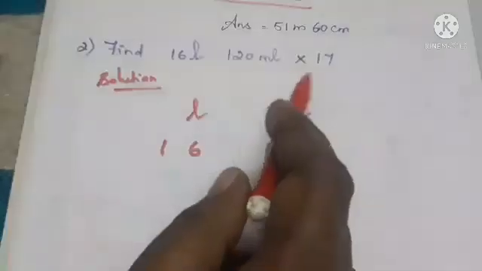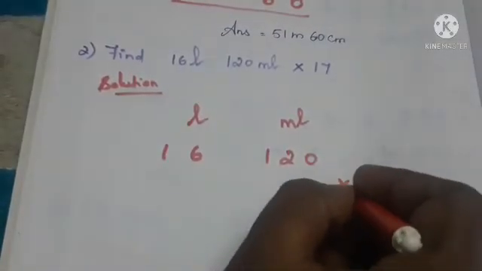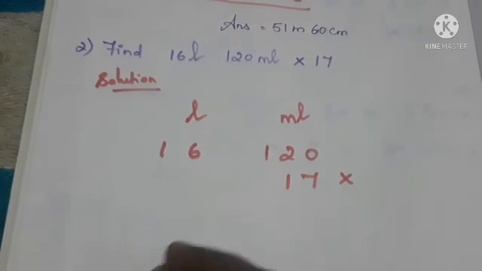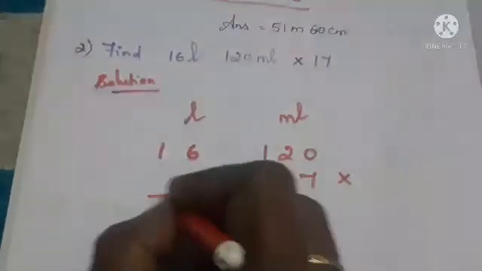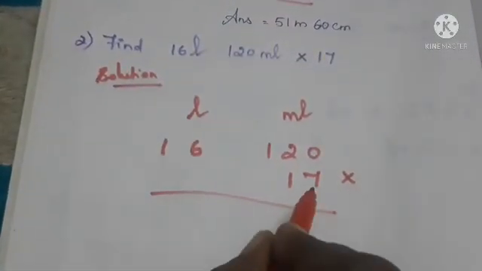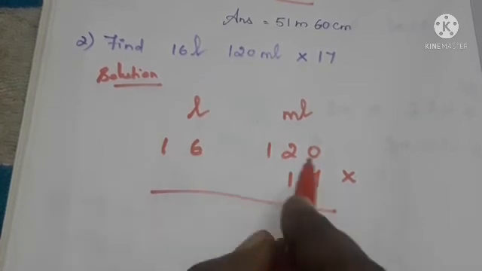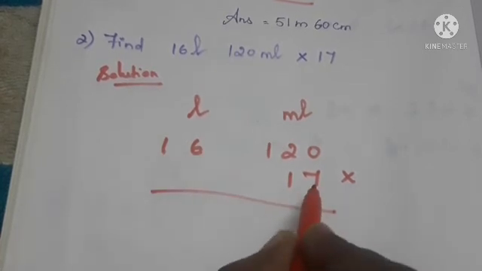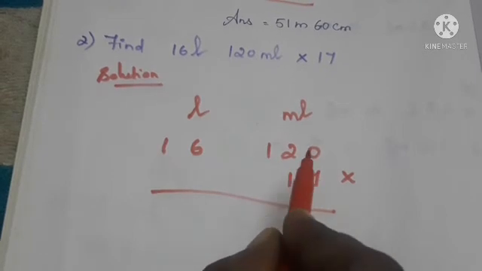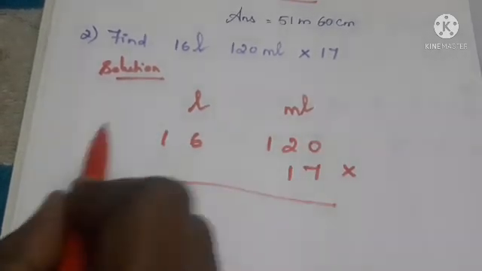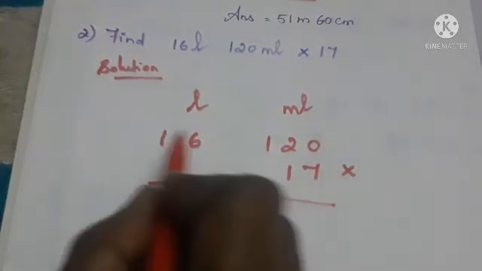16 liters 120 milliliters, we have to multiply with which number? We have to multiply by 17. That's a 2-digit value. So first we have to multiply the 7 with all the numbers. In the ones place we have 7, so we have to multiply the 7 with all the numbers from the right side to the left side, that means from the ones place to the next places.